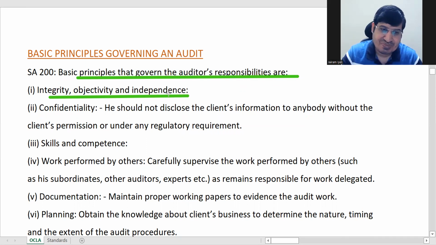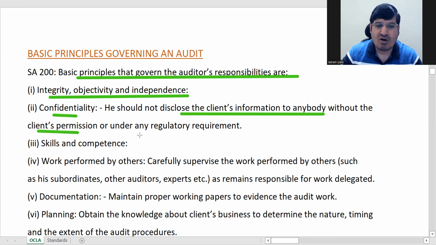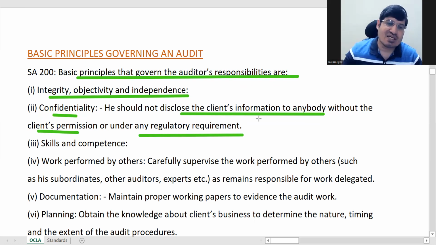Confidentiality: this should be one quality, that he should not disclose the client's information to anyone without the client's permission, or where any law requires him to disclose, then he can disclose, otherwise not. Say they went to a canteen to have tea and started discussing the client there. That should not happen. So you should keep the client's information confidential.